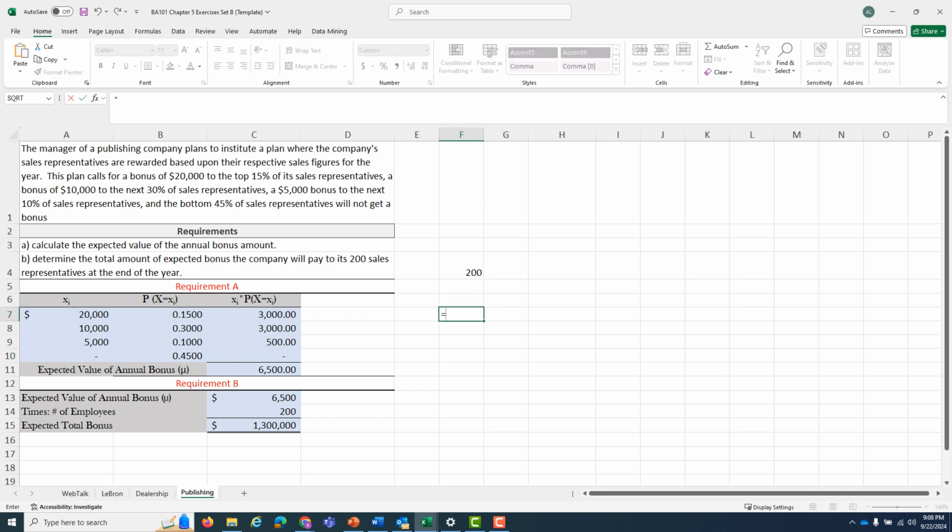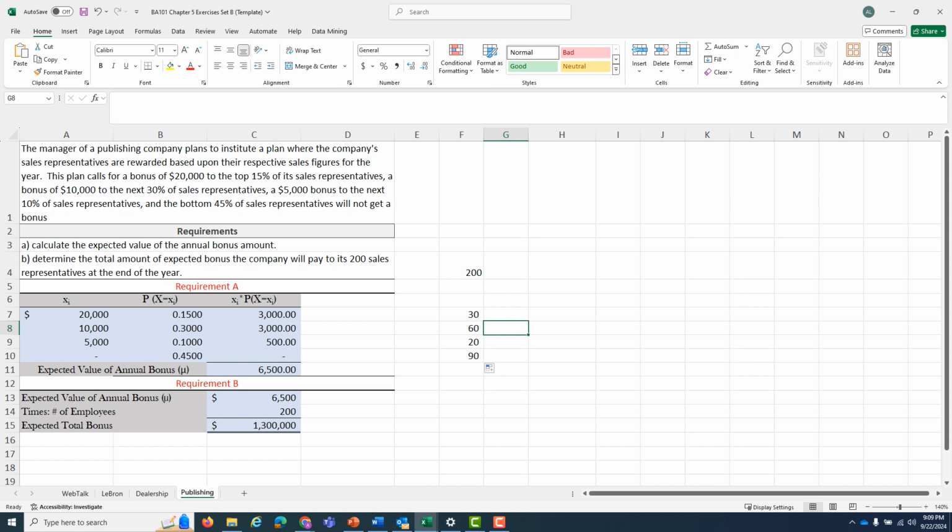So how many employees would get that bonus out of the 200 if only 15% can? Well, I'll put it right here. Multiply that 200 employees times the 15%. That means only 30 people are eligible to get that level of bonus in this instance. And I'm going to go back into this formula right now and make that 200 absolute real fast so I can fill handle one more time. There we go. And with that same set of numbers, if 30% of our employees are going to get a $10,000 bonus, well, 30% of those 200 employees is 60 employees. If only 10% of our employees are going to get a $5,000 bonus, well, 10% of the 200 employees would be 20 employees, and the 45% that don't get a bonus, 45% of our 200-person sales staff, is 90 employees in this instance.